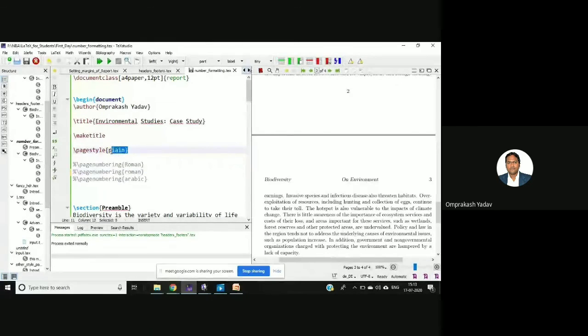And I've selected the page style as what? Plain. So the footers will be at the center with the number.